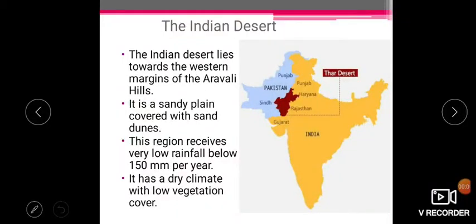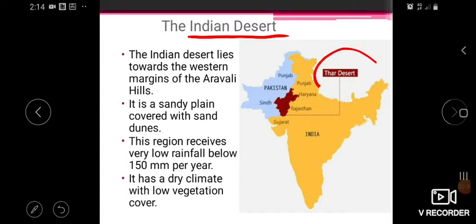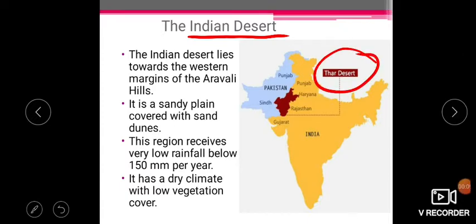Good afternoon everyone. Today we will discuss the Indian desert. The Indian desert is also known as the Thar desert. It is located on the west side of India and the west side of the Aravalli Hills. It is covered by sand dunes. The total area is covered by sand dunes and sandy plain.